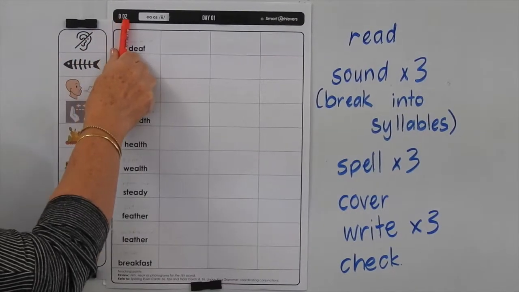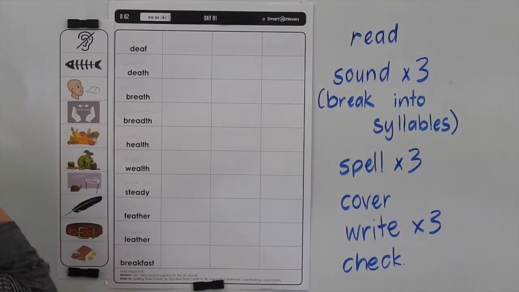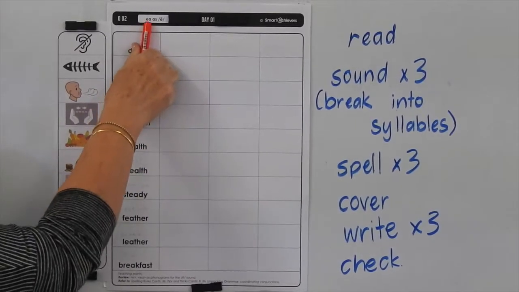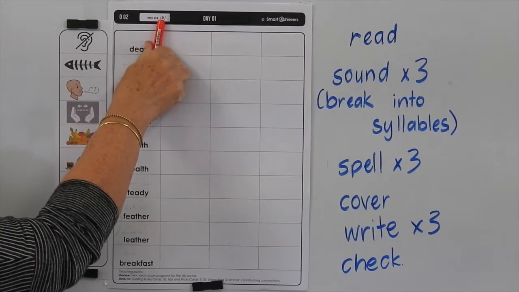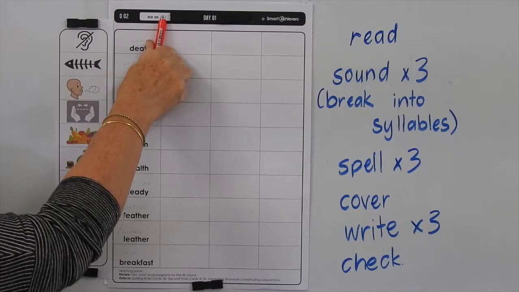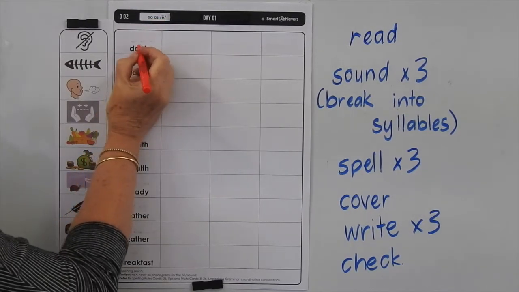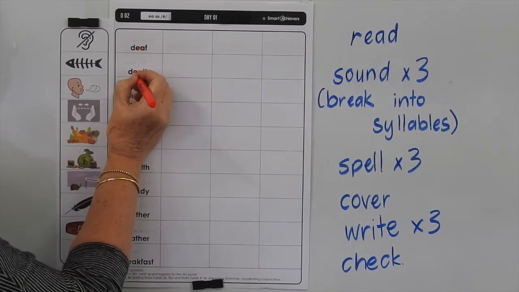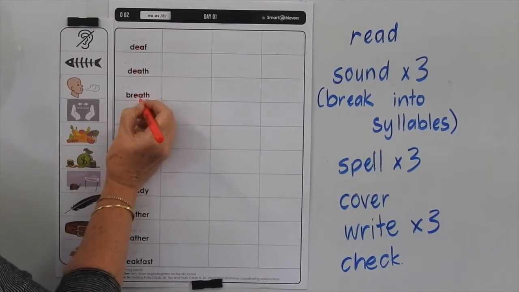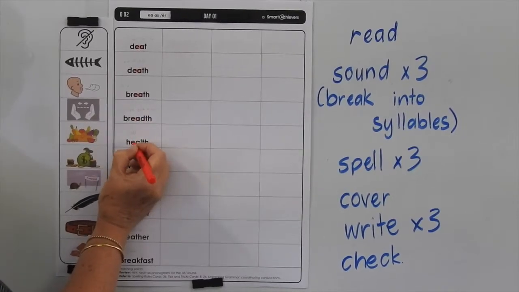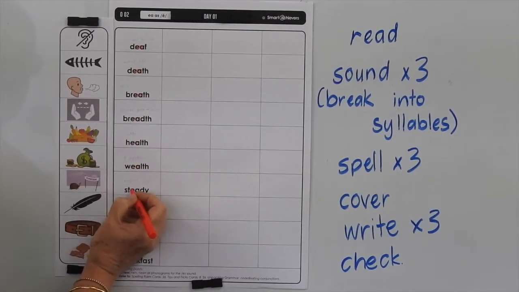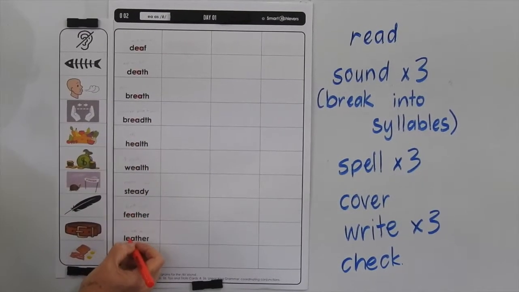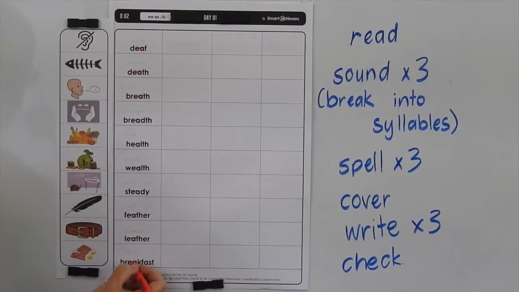This is level O, list 2, and we're doing the day 1 page. In this list, we're looking at the EA used as a short E sound, so it's making a short vowel sound. So I've got deaf. Highlight as we go, as we read the words: deaf, death, breath, breadth, health, wealth, steady, feather, leather, and breakfast.